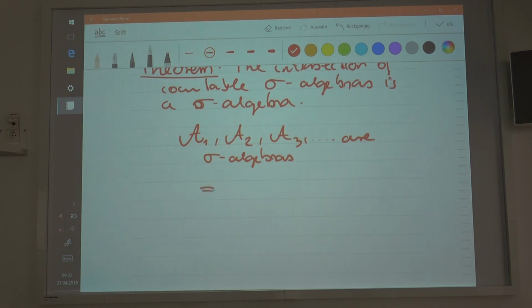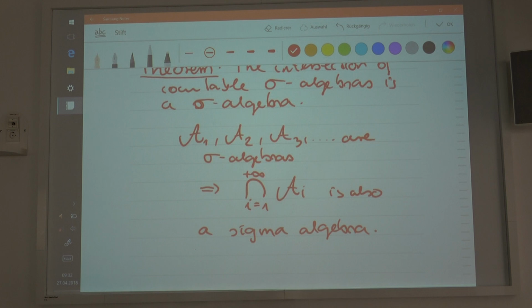Then this implies that a countable intersection of these sigma algebras is also a sigma algebra. Okay, so this is what the statement says. You understand? So if you have a countable number of families which are all sigma algebras, then their intersection would also be a sigma algebra. It's kind of abstract, but I hope you understand the argumentation.